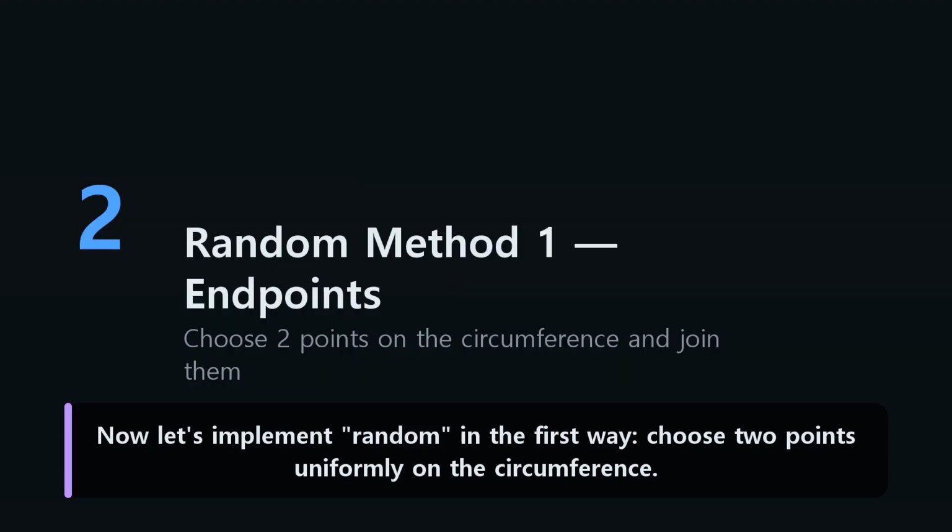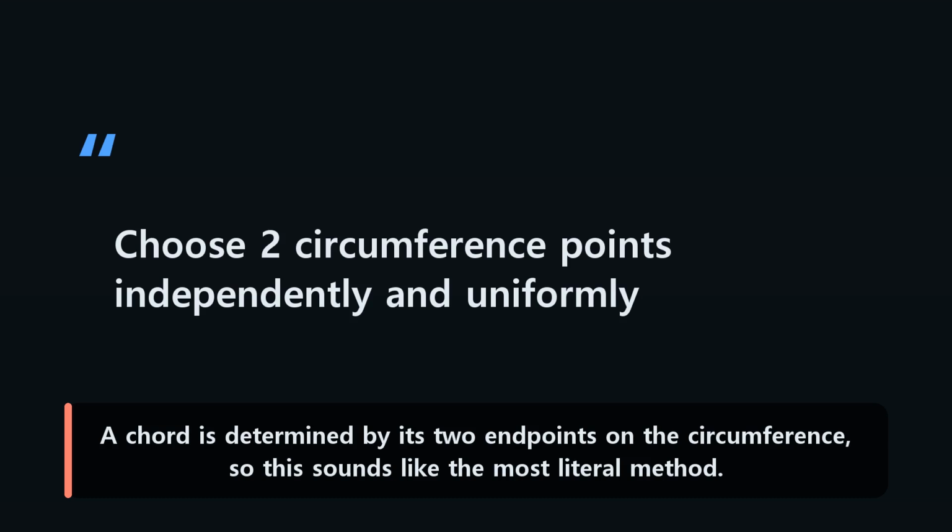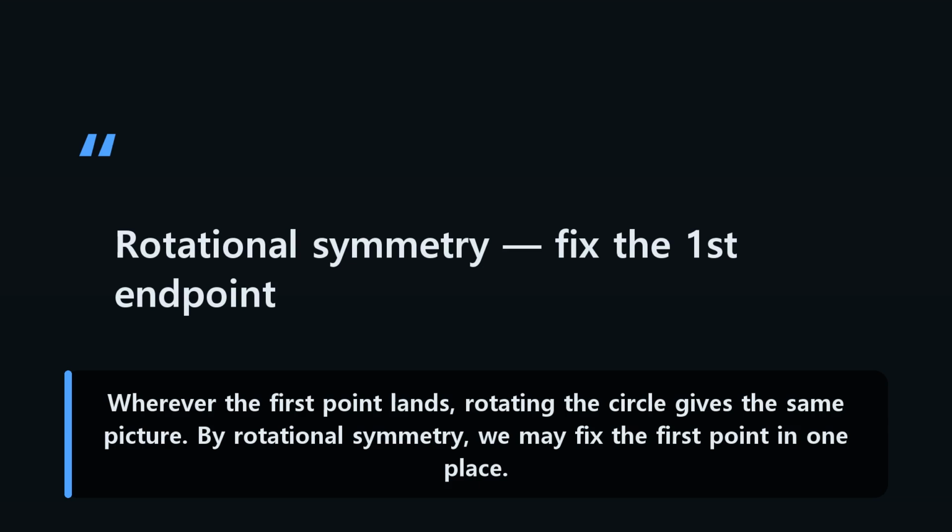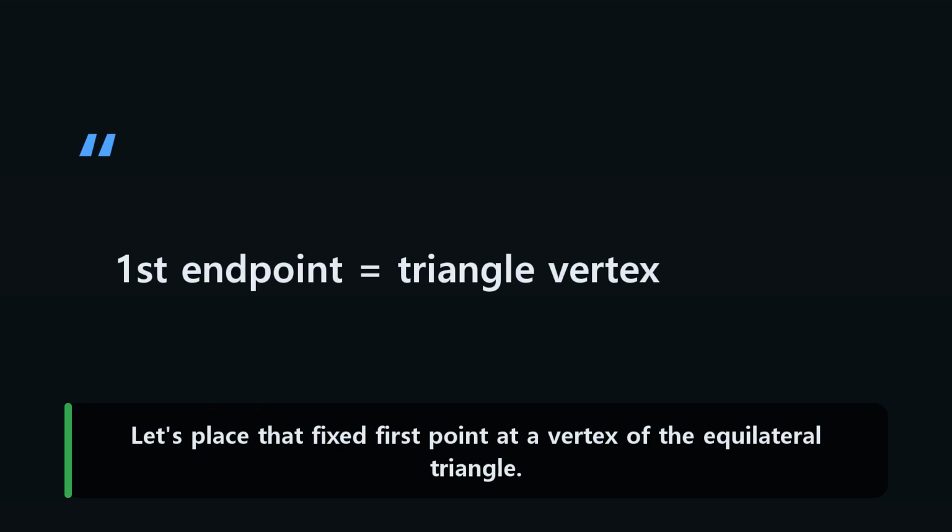Now let's implement random in the first way. Choose 2 points uniformly on the circumference. A chord is determined by its 2 endpoints on the circumference, so this sounds like the most literal method. Wherever the first point lands, rotating the circle gives the same picture. By rotational symmetry, we may fix the first point in one place. Let's place that fixed first point at a vertex of the equilateral triangle.